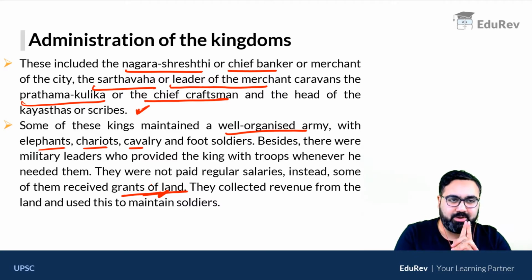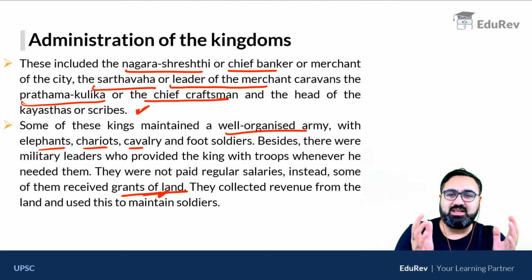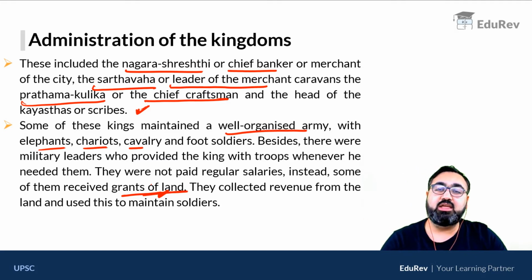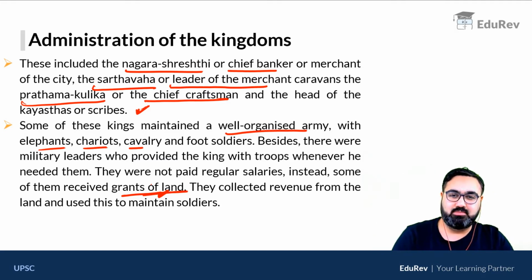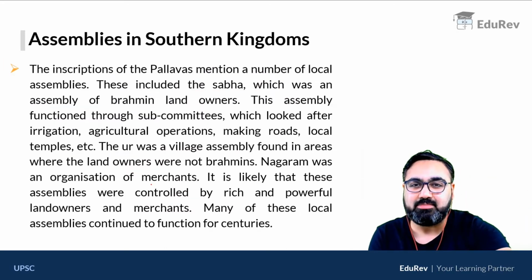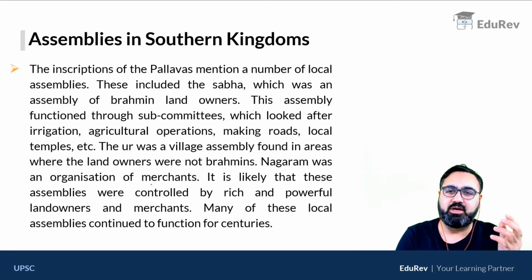Why? Because in the long run, so much land was given to the military rulers कि king के पास खुद का land ही नहीं बचा था. So in the short term, it was fine. The king did not have to give money or gold or revenue to the army. But in the long run, it was not a good decision because king himself did not have the money.